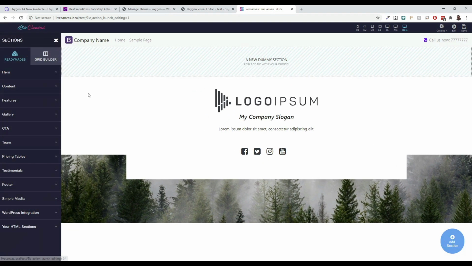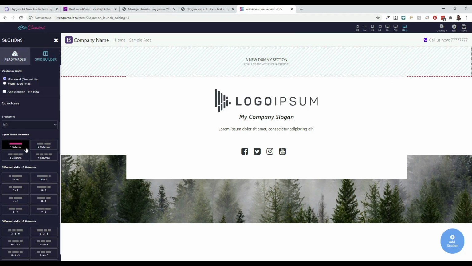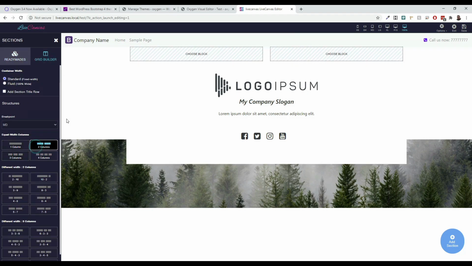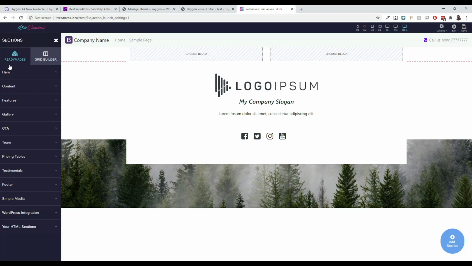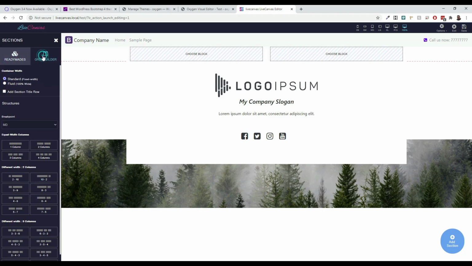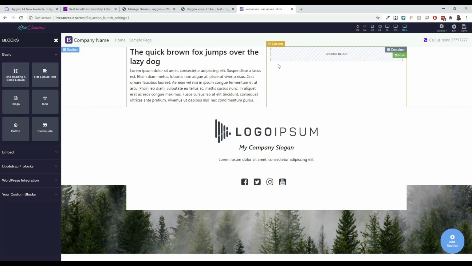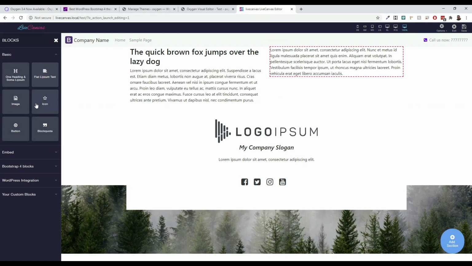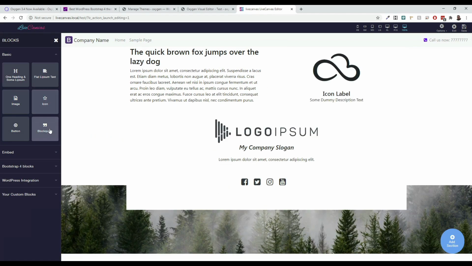So it's got kind of similar. You've got a grid builder here. You can build 1 column, 2 column, 3 columns. The biggest problem with this is that that's great, but Oxygen allows you a little bit more flexibility, I would say. But then from the columns you can go in and add in headers, text, images, icons, block quotes, buttons.